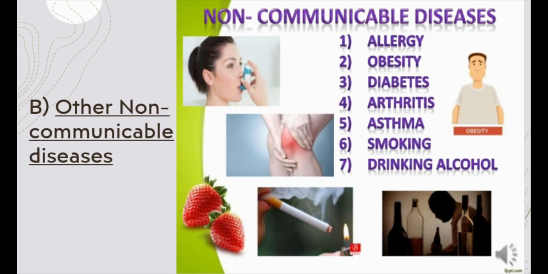Some non-communicable diseases come under the category of what we call lifestyle diseases. These diseases include conditions such as allergy, obesity, which is a condition in which the person becomes very heavy or quite overweight, diabetes, arthritis, asthma, smoking, and drinking alcohol. They are all diseases which do not spread from one person to another but are just as dangerous. As you can see, many of these diseases have something to do with the way in which we live, and therefore they are also known as lifestyle diseases.